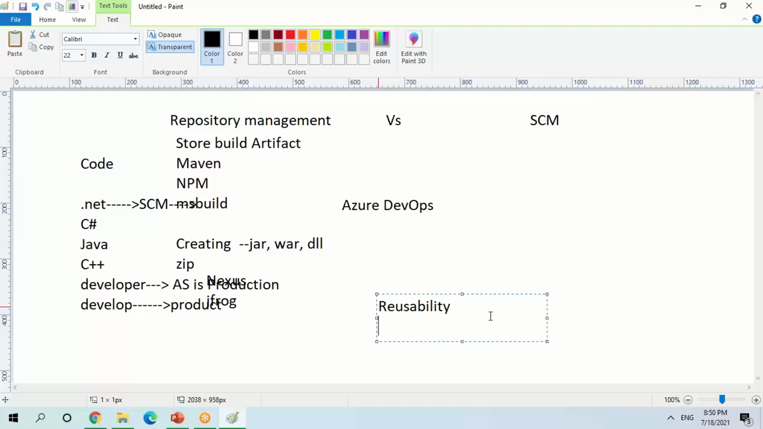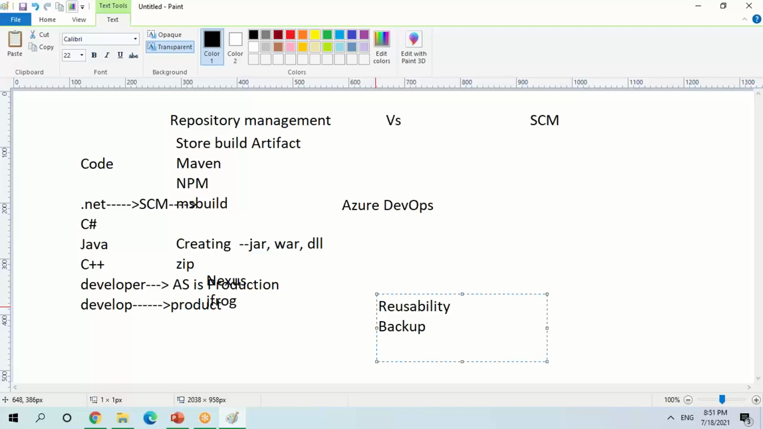See, there are multiple purposes why you are storing this artifact in your repository management system. One is, yes, you are absolutely correct. One is reusability. When I'm talking about reusability, actually you can talk about your backup plan. So you can back up that artifact.